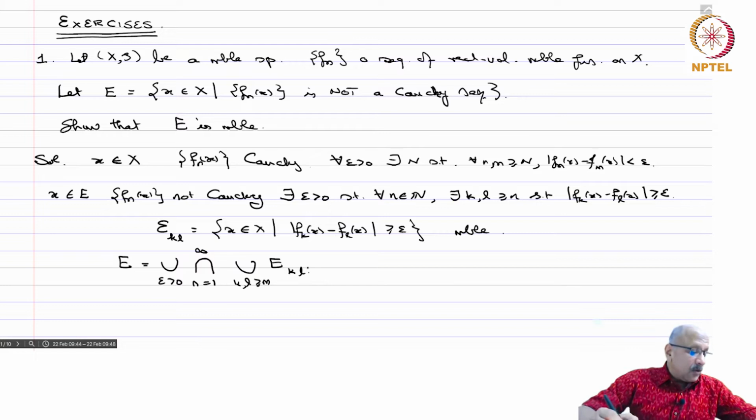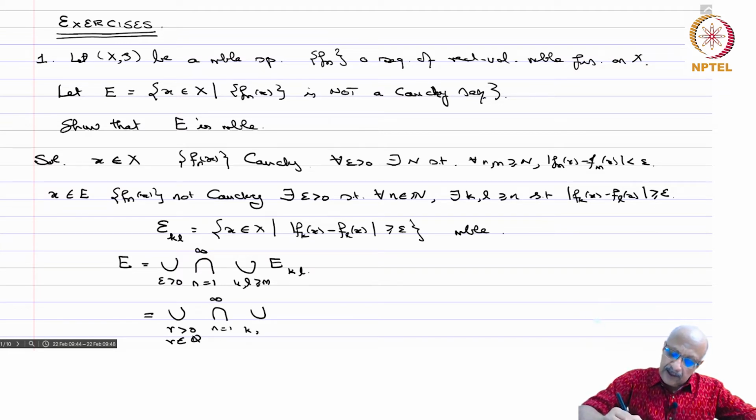Okay, so this of course can be written as union over r greater than 0, r rational, intersection n equals 1 to infinity, union k, l greater or equal to n, E_kl.